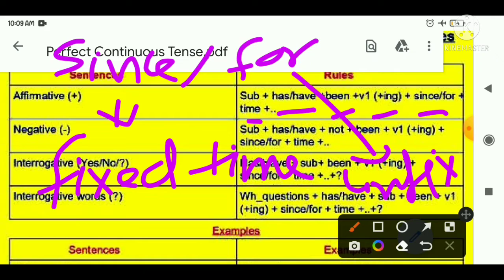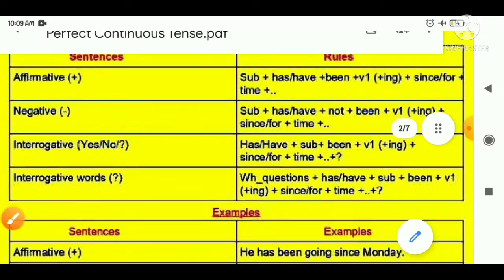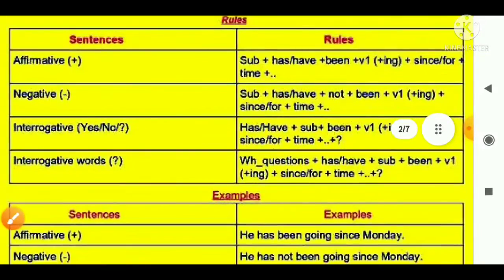So students, these are the uses of since and for. If someone is talking about since, that means he is talking about a fixed timing, like Monday, Tuesday, January, February, 2 o'clock, 3 o'clock. And if someone is talking about 2 hours, 3 hours, that is where you will have to implement for.